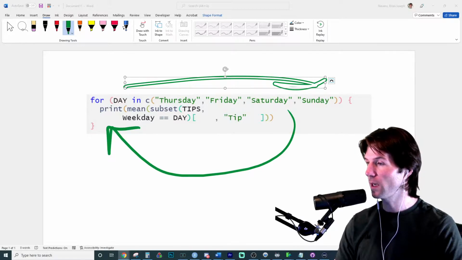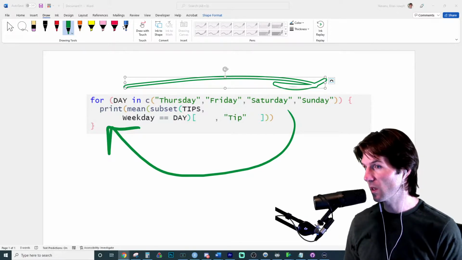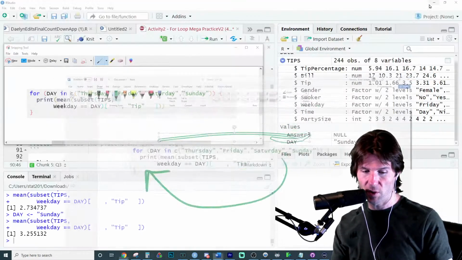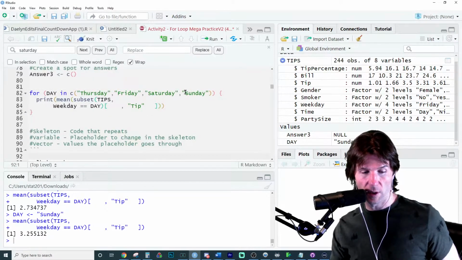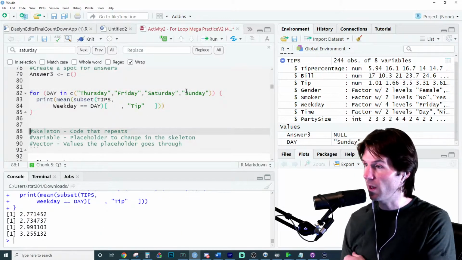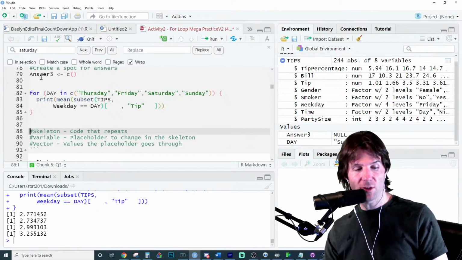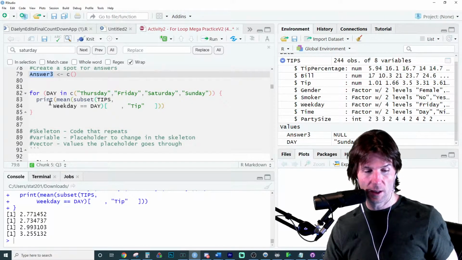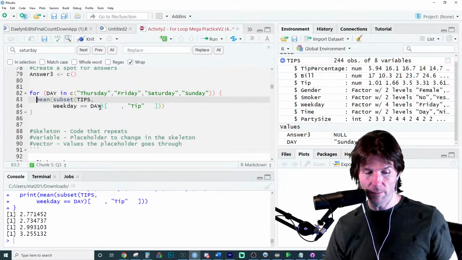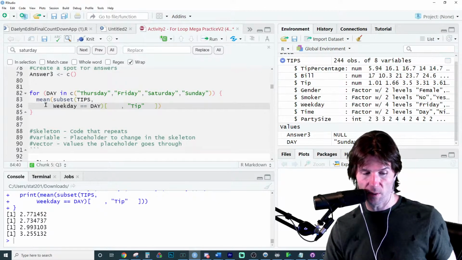And so if you notice right here, it runs it 4 times. So this will actually print the answer, and we could see the answer as the third answer. We're going to make this look a little bit better, though. Here's how. We have to create a spot to store our answers. And this is a really neat thing we can do. We're just going to remove where we had the print around it.